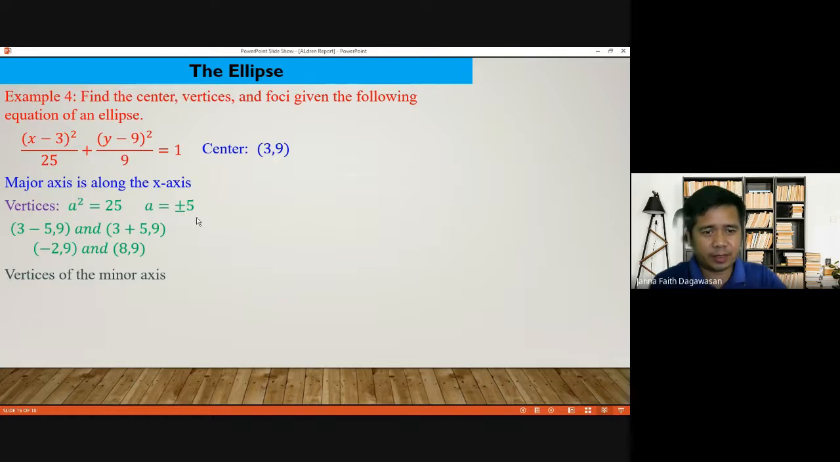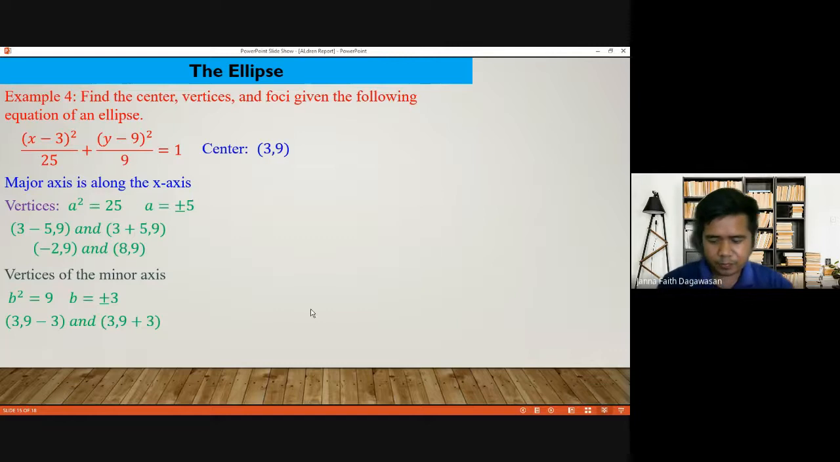Vertices of the minor axis: b squared is equal to 9. The square root of 9 is positive, negative 3. So the vertices of the minor axis are (3, 9 minus 3) and (3, 9 plus 3). Notice that x is 3, not changing, then y is 9, so 9 minus 3 and 9 plus 3. So the vertices of our minor axis are (3, 6) and (3, 12).